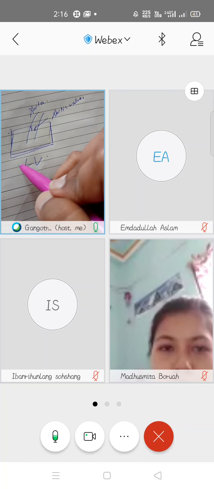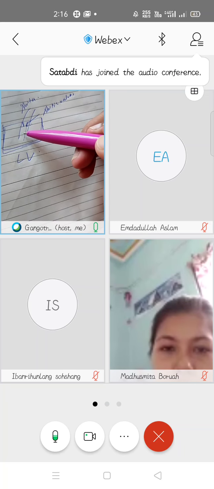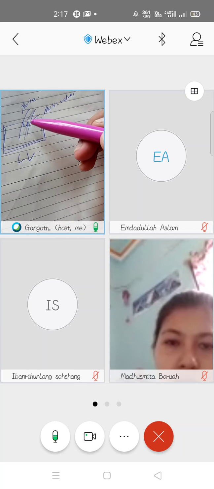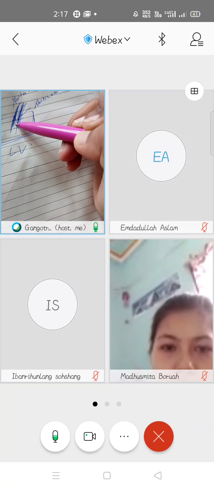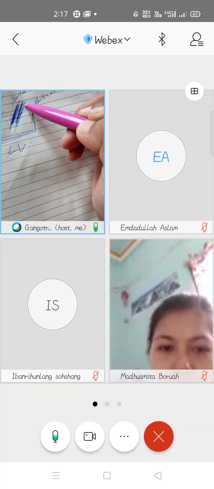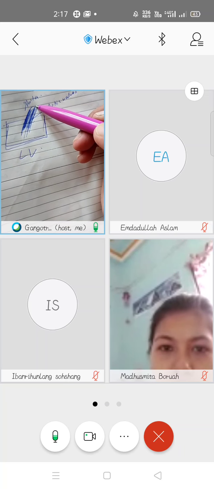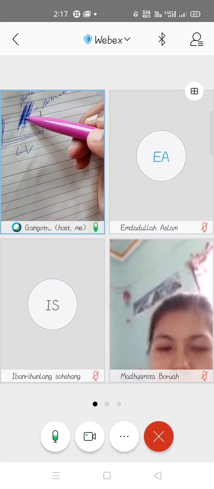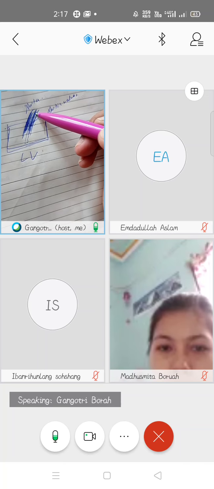If they start narrowing, the blood from the left ventricle cannot move easily into your aorta. Because it has started narrowing, there will be less gap, so the blood that moves through it will be less. Or sometimes this is absent. Since the valve is absent, the blood cannot flow from your left ventricle to your aorta.